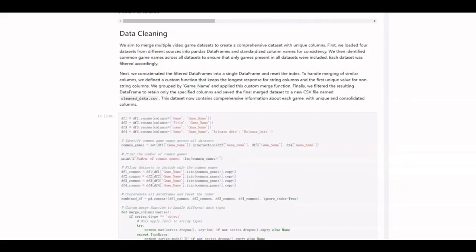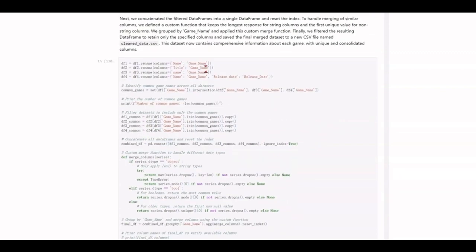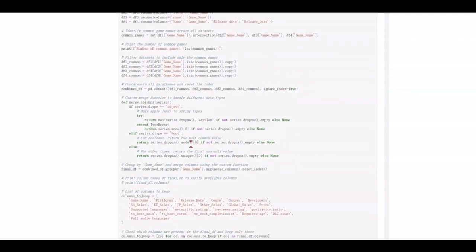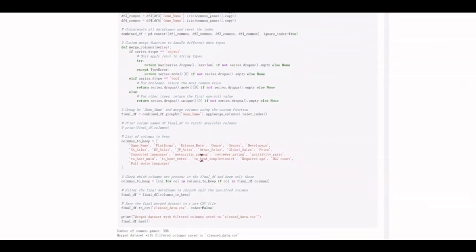Now I'll be talking about the data cleaning part. After we have processed the game datasets into 4 data frames, we want to merge them into a big new CSV file that is going to be used for our further analysis. First we rename those columns to a common name called game name so that we can determine all of the common games. Then we use a custom merge function to handle different data types, and eventually we decided what columns to keep for our further analysis.